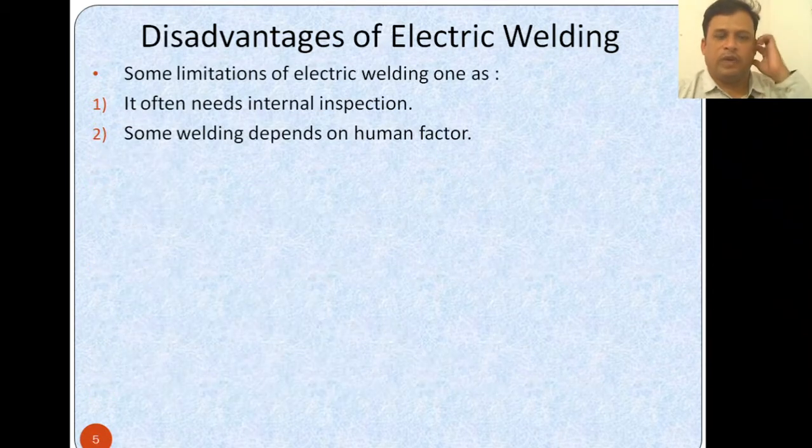What are the disadvantages of electric welding? Some limitations of electric welding are that it often needs internal inspection, and some welding depends on the human factor. These are the only disadvantages. It requires proper inspection of the material and proper checking, and it also depends upon human intervention.